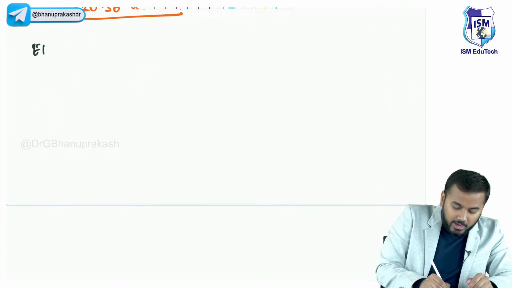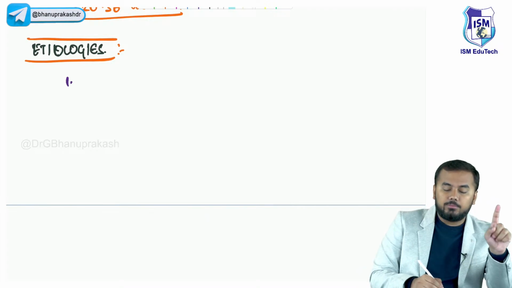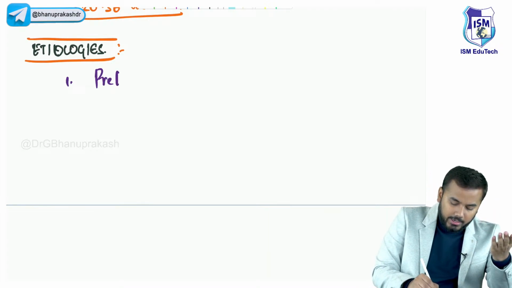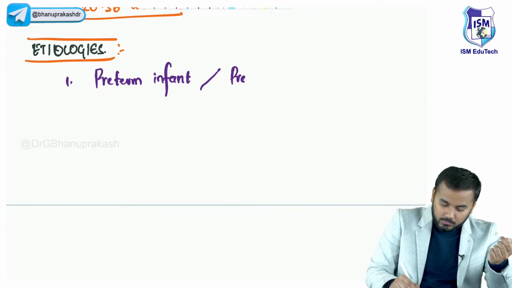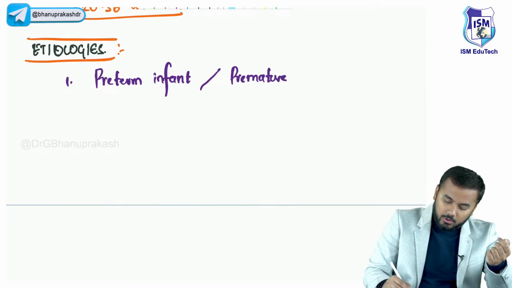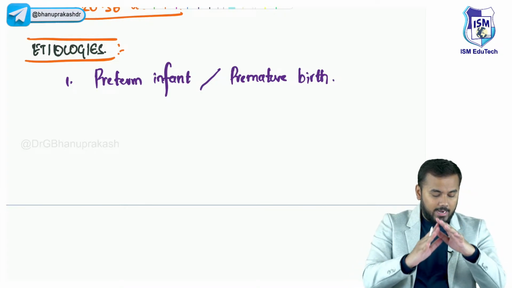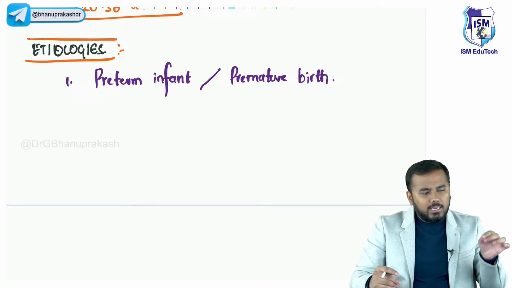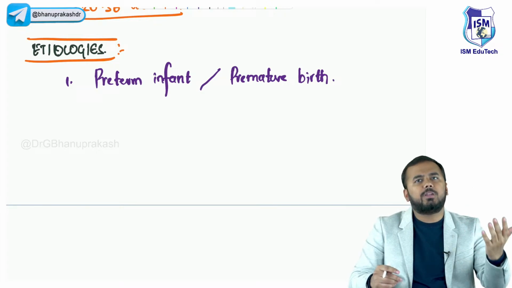So what we shall do is, instead of writing the etiologies fastly here, we shall discuss each and every etiology in detail. Okay, so first etiology which comes, which I already discussed, ये होगा preterm infant or premature birth. Preterm infant or premature birth. Okay, so preterm infant or premature birth. Now you might get a doubt that I hope all of you know this thing, that why in premature infants between 20 to 36 weeks agar delivery hua, why in these infants there is respiratory distress?